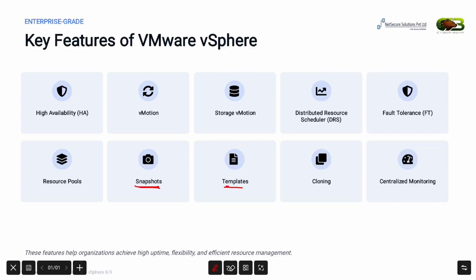Then we have templates. Instead of installing an operating system every time you create a new virtual machine, you can create a template. These templates act as a master copy, allowing new virtual machines to be deployed much faster. Similarly, cloning allows you to create an exact copy of existing virtual machines, saving both time and effort.